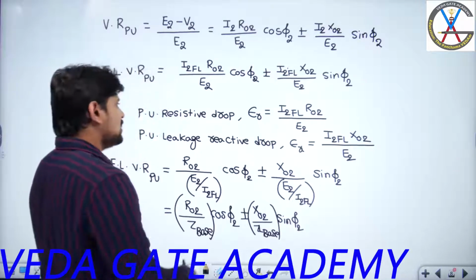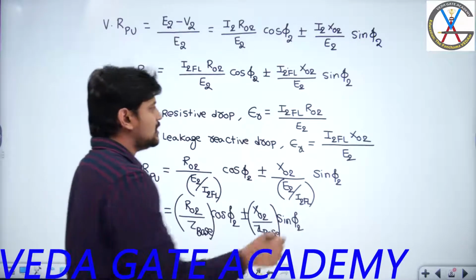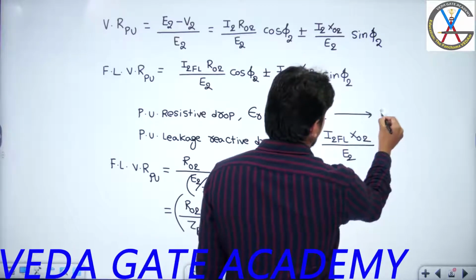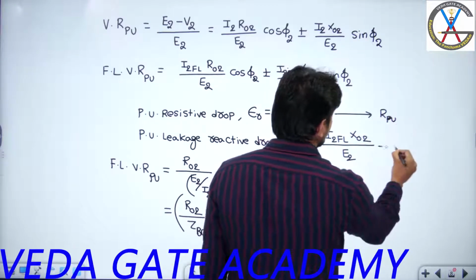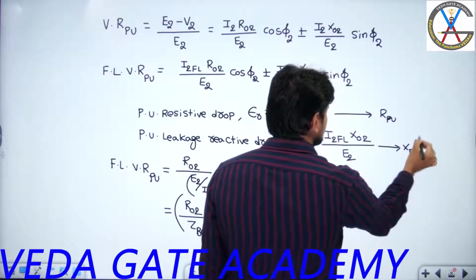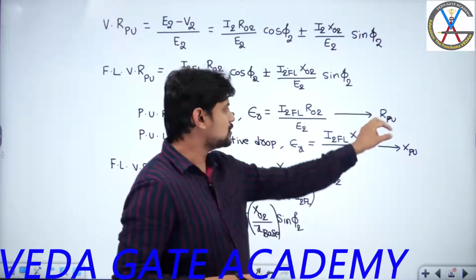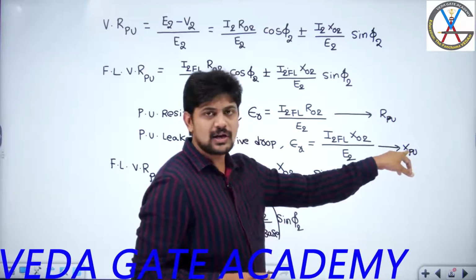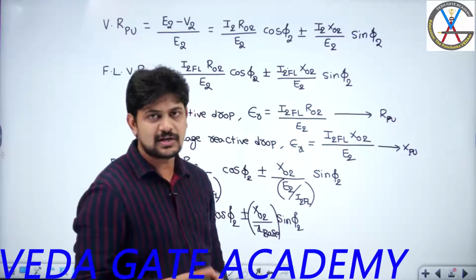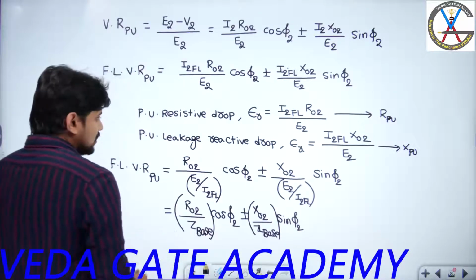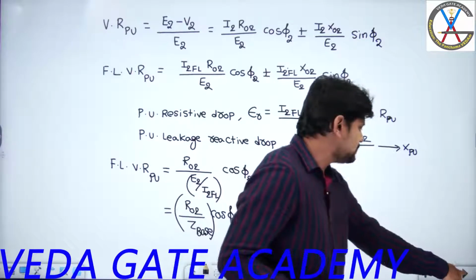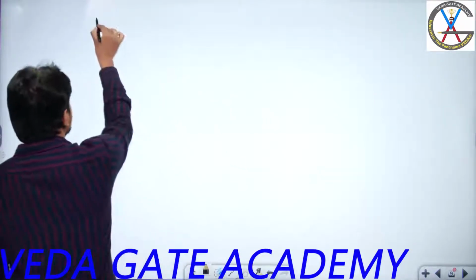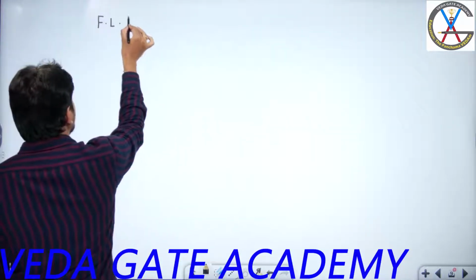So that is the reason you can use either ER or EX, or I can use this one as R per unit and this I can represent with X per unit. Per unit resistive drop or per unit resistance, per unit leakage reactive drop or per unit leakage reactance. Okay. So now if I try to write this expression, the full load voltage regulation per unit quantity